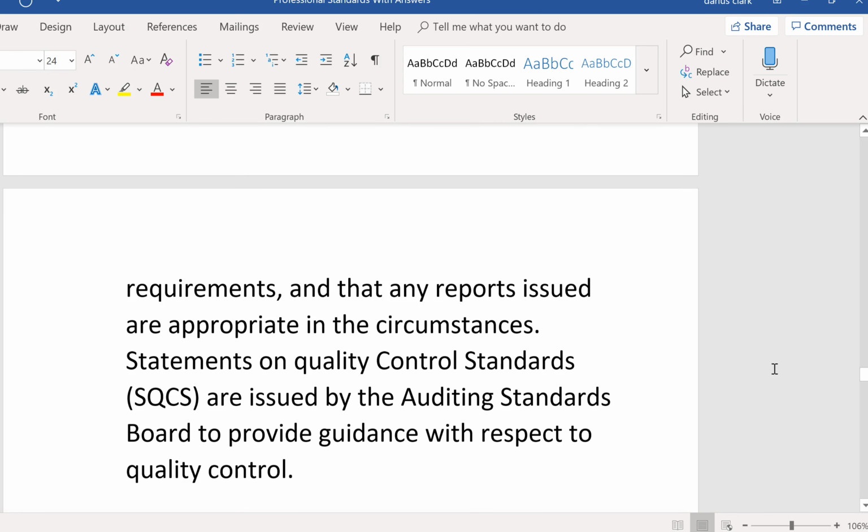So the name of these standards is properly Statements on Quality Control Standards, SQCS, and they're issued by the Auditing Standards Board to provide guidance with respect to quality control at the firm.